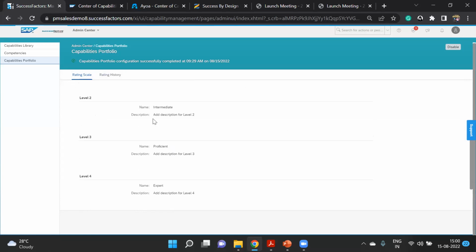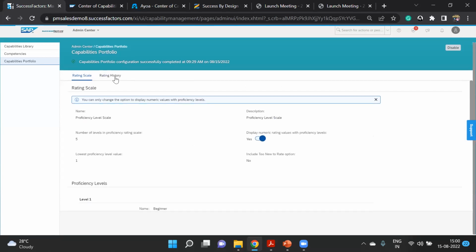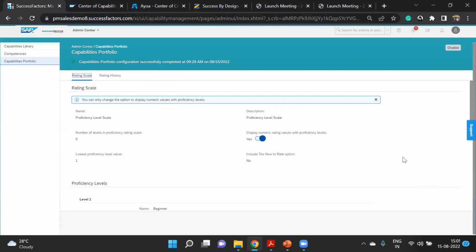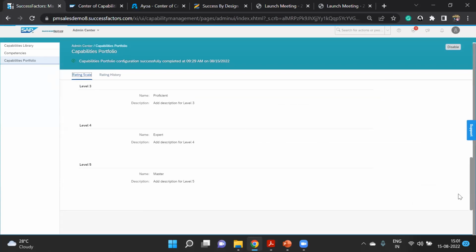The rating history means all the forms we can bring in. Okay, so these are the things which we can see from here.